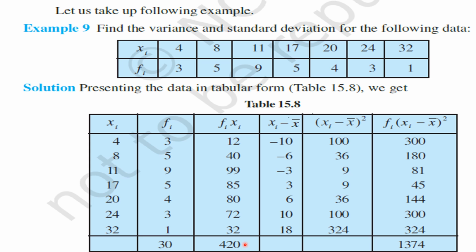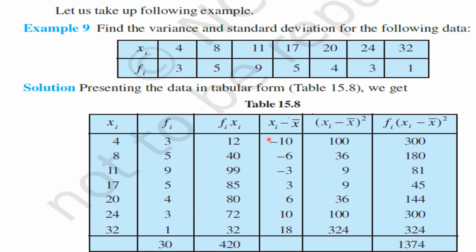How do you find mean? Yes, sigma Fi Xi by sigma Fi. Do you remember that formula, my children? So 420 by 30. What will you get here? Yes, 14. Yes, my children. 14 is x bar. That is the mean of the given discrete frequency distribution.